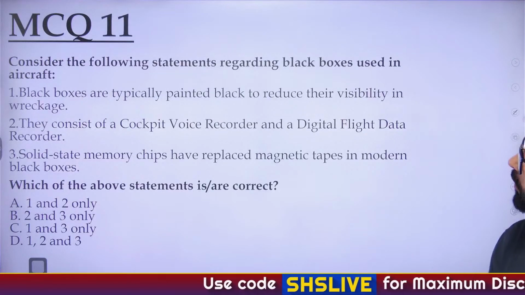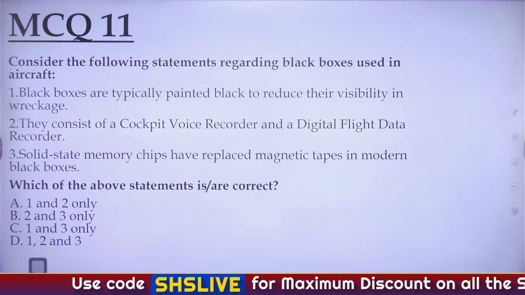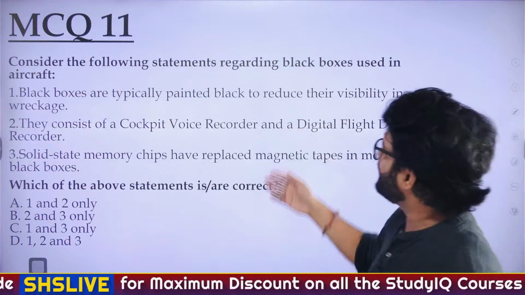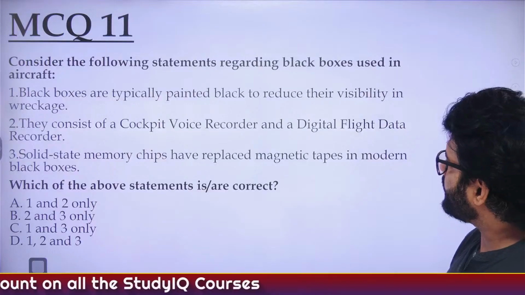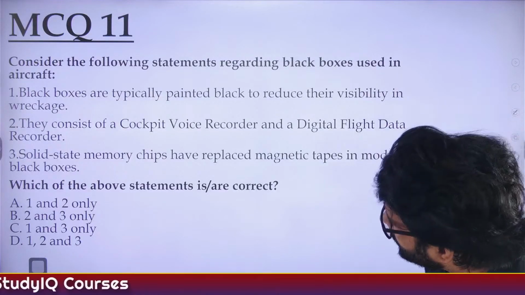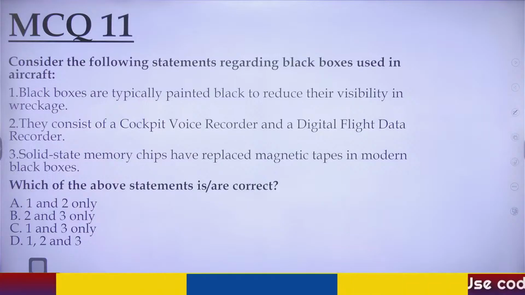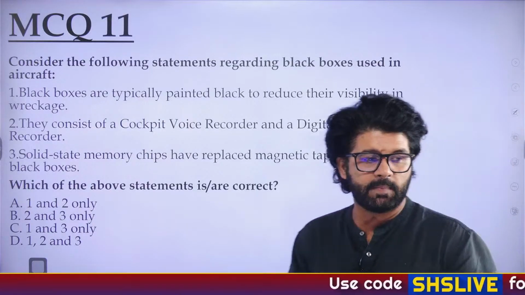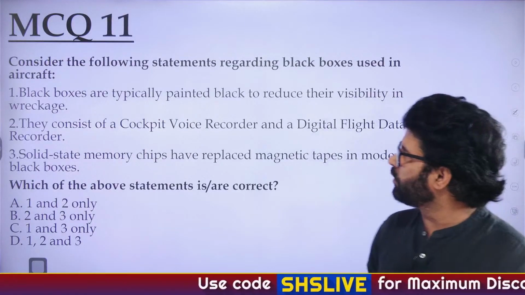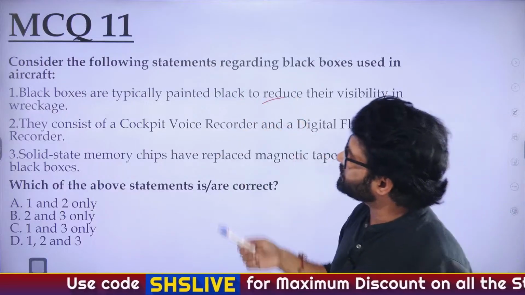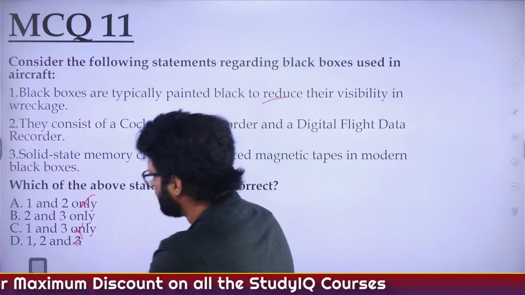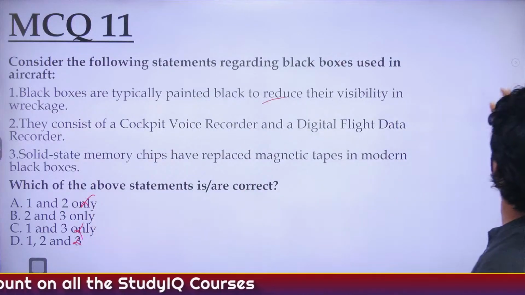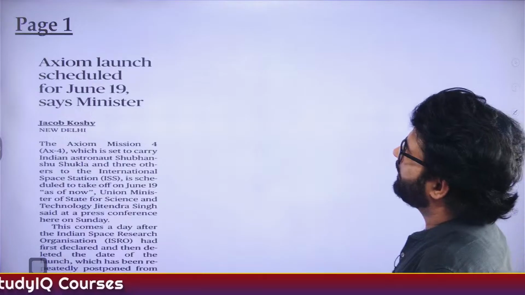So they are saying black boxes are typically printed black to reduce their visibility in wreckage. Why would you want to reduce their visibility? You want it to be seen. They consist of a cockpit voice recorder and a digital flight data recorder. Solid state memory chips have replaced magnetic tapes in modern black boxes. So now we know they are not painted black, they are orange in color to increase visibility. So the first is wrong. If the first is wrong, we get the answer, that is B, 2 and 3 only. So that's it. Page number 1.